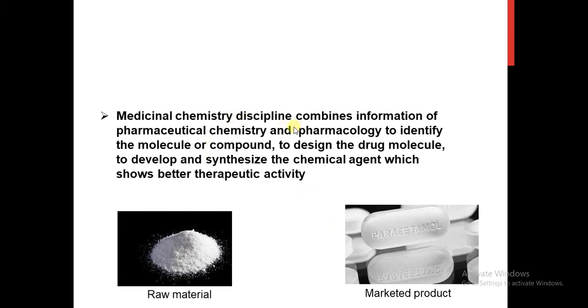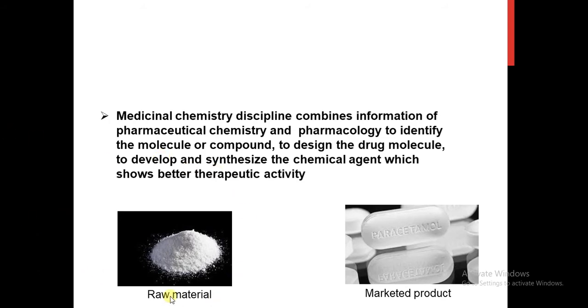Medicinal chemistry is the discipline which combines information of pharmaceutical chemistry and pharmacology to identify the molecule. First we have to identify the molecule. Suppose, I will tell you an example. Before a product enters the market, I want to prepare a product that will enter the market, that is paracetamol. To prepare paracetamol, I have to take the raw material, that is para-aminophenol. Para-aminophenol is considered the raw material to produce paracetamol. So that paracetamol we can modify into a formulation to enter the market.